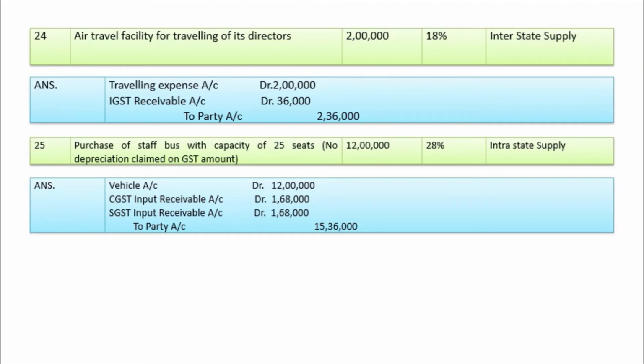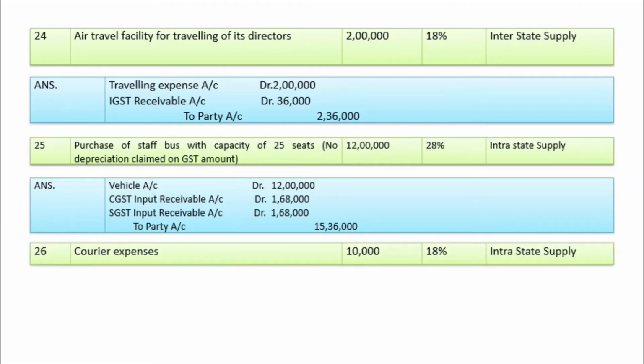But in the same transaction, if it is said that depreciation is claimed on GST amount, then the entry is a little bit different. Then in that case, vehicle account debit 15 lakh 36,000, to party account 15 lakh 36,000. So in that case, you don't have to think about whether credit is available or not, whether capacity is more than 13 or less than 13, you don't have to look for it.